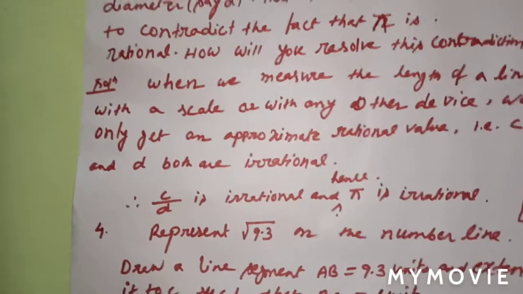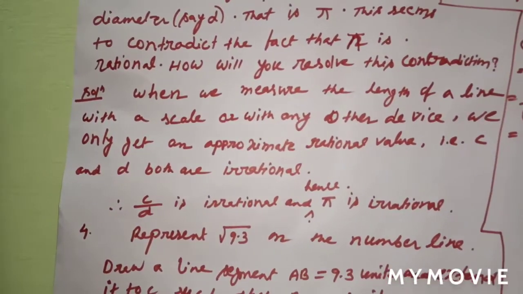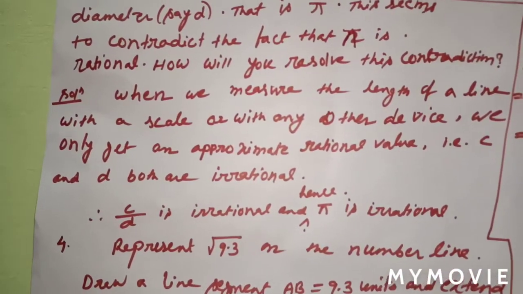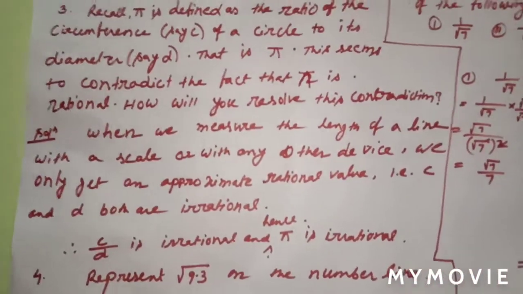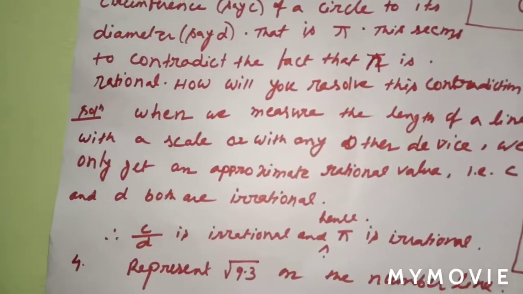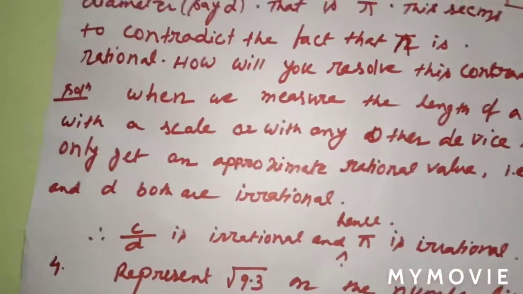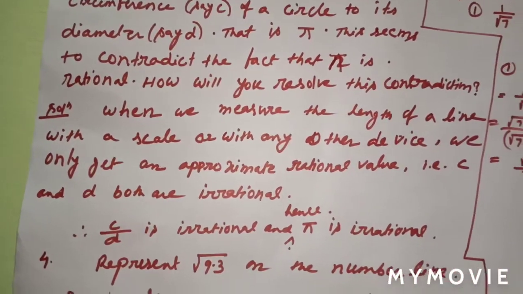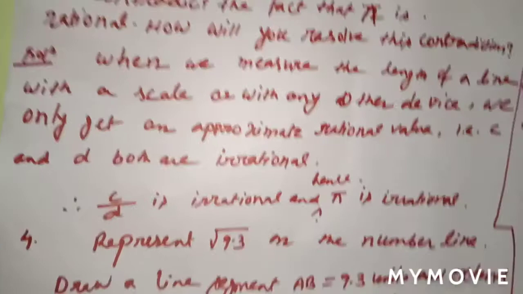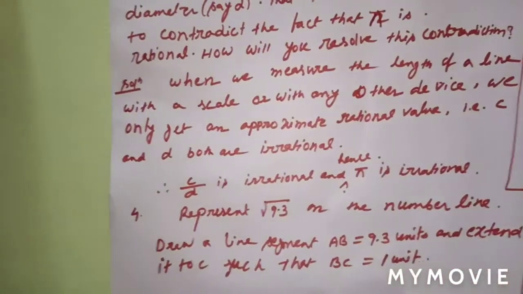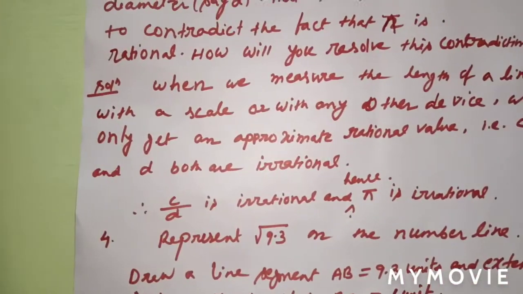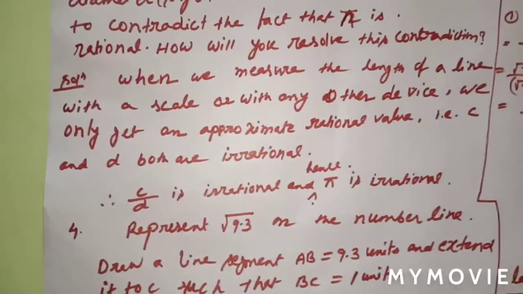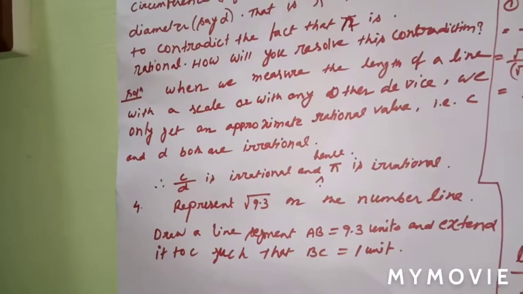I repeat, if you measure the length of a line, for the circumference or for the diameter, there are lines you need to measure. If you measure the length of a line with a scale or any device, you will not get the exact value. You will get an approximate value. That means the circumference and diameter are irrational, so C by D is also irrational. Understood? If C by D is irrational and C by D is equal to pi, so pi is irrational. So there is no contradiction, pi is irrational. All of you understood?